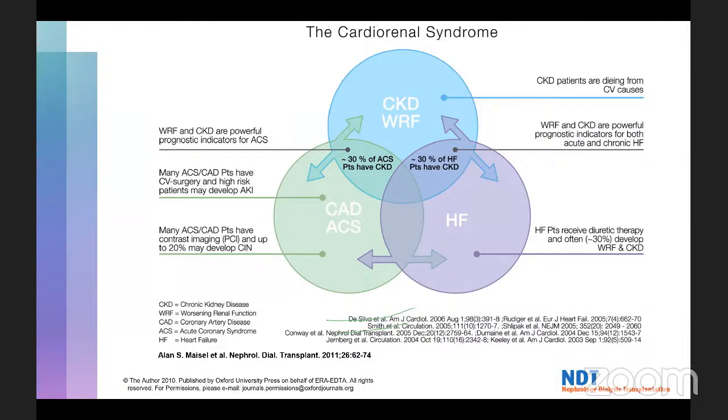Why? Because a patient with chronic kidney disease can have an acute worsening of renal failure, which predisposes the patient to either an acute coronary syndrome or an acute heart failure. And it could also be the other way around: a patient with chronic heart failure with an acute decompensation having an acute kidney injury. So to pinpoint that this particular patient has this type of CRS is difficult on a real case basis.